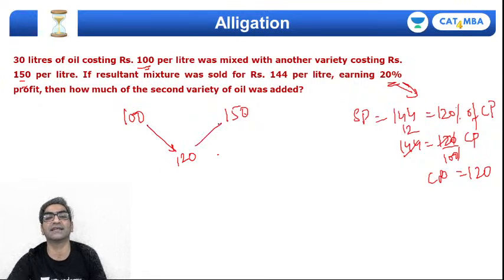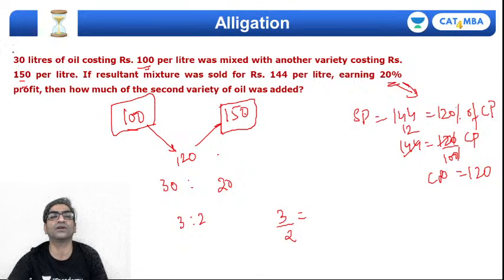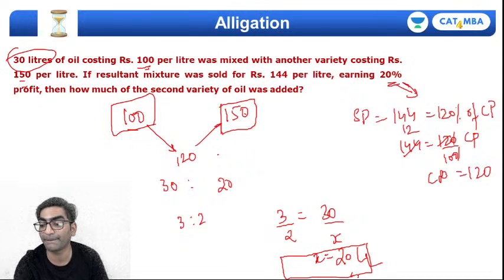So two varieties result in 120 as my cost. Front minus back 20, front minus back 30. Mix them in the ratio 3:2, right? Which means 3 upon 2 will be the ratio of quantities bought, quantities used for each of these varieties. I know 30 liters were used for the first variety, so 3 by 2 should be 30 upon x, so x will be 20 liters, right? So how much of the second variety is needed? Well, I need 20 liters of the second variety.